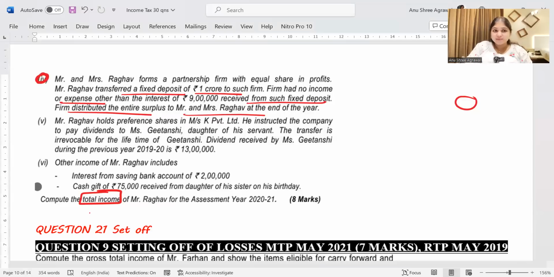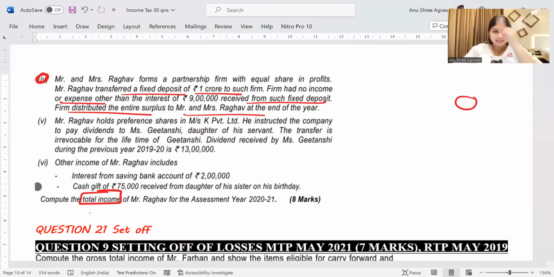This is a concept which is actually basic. But because it is a part of a complicated question, even though it's a simple adjustment, our brain starts thinking as if it is very complicated. Are you understanding?